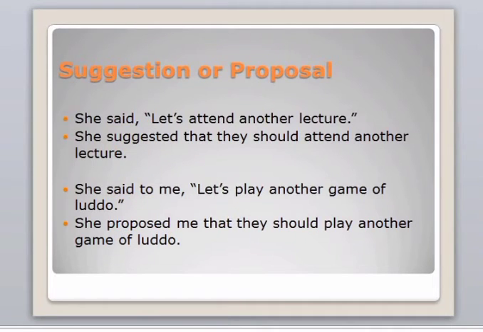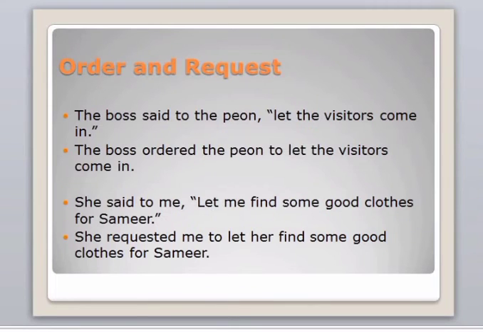Now we have some examples of request or order. The first example we have: the boss said to the peon, let the visitor come in. So this can be a request and this can be an order as well. So we just take it as an order. So said to, so this is an order. So the boss ordered the peon. Then we're going to add the word to here. So the sentence will be: the boss ordered the peon to let the visitors come in.